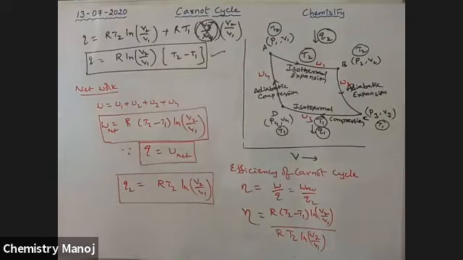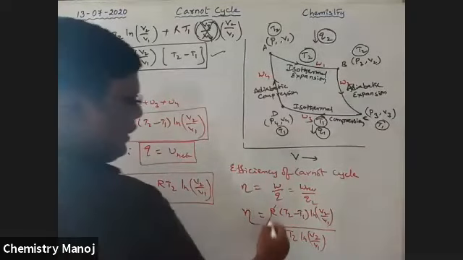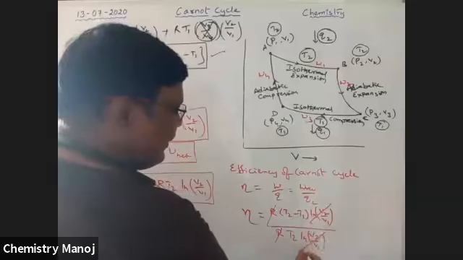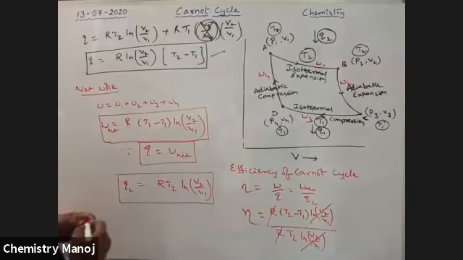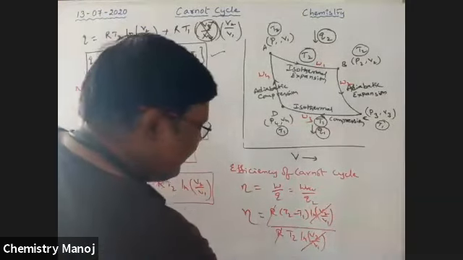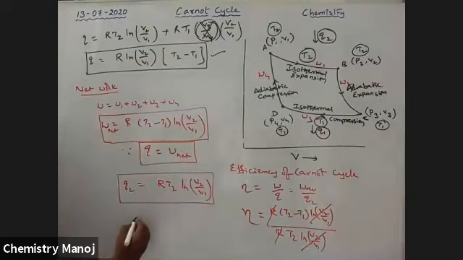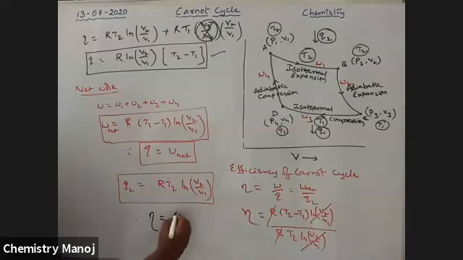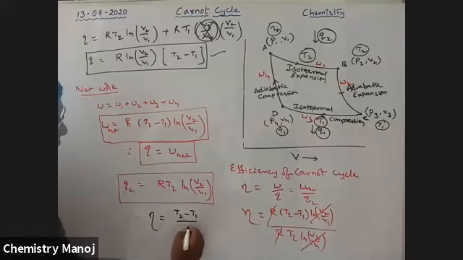So R gets cancelled, ln V2 by V1 is cancelled. Finally, the efficiency of the heat engine eta is equal to (T2 minus T1) by T2.